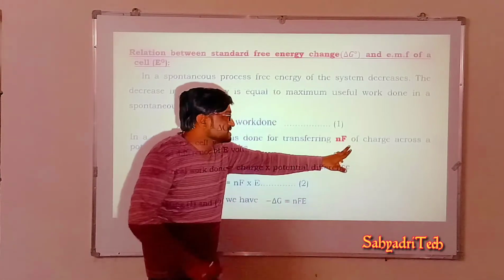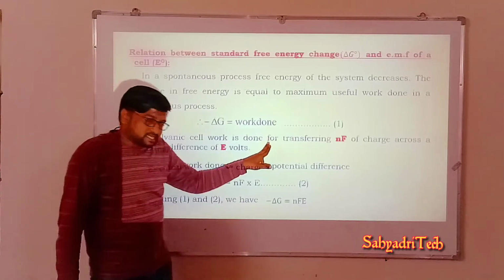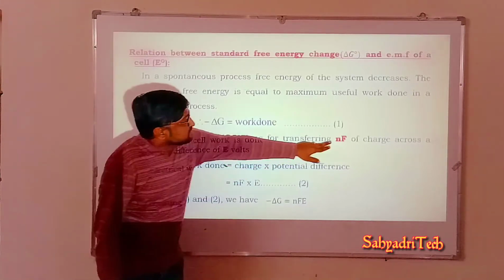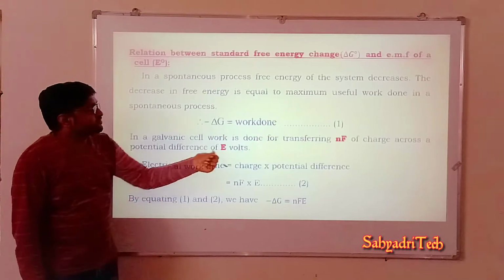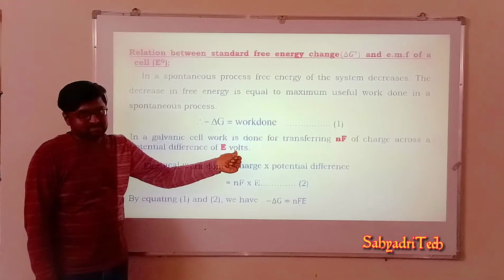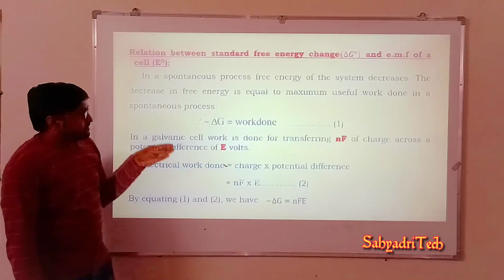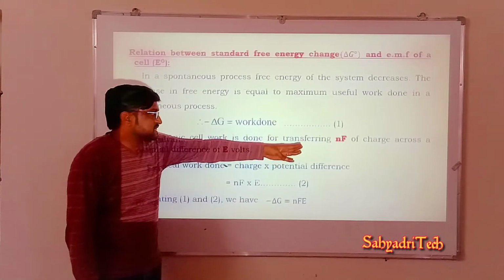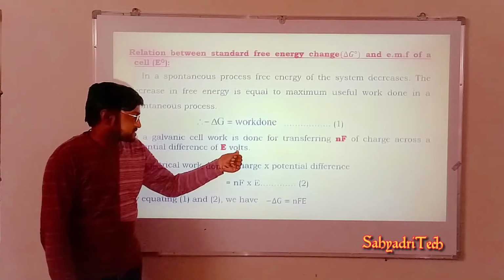So overall, in a galvanic cell, work is done for transferring n Faraday of charge across the potential difference of E volts. There must be a potential difference. So n Faraday of charge is transferred across a potential difference of E volts.